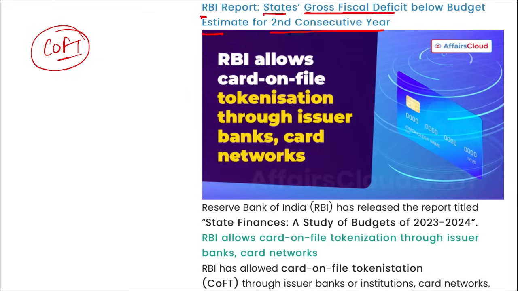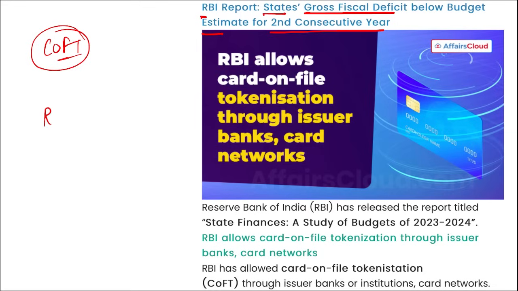This will provide basically cardholders a facility to tokenize their cards for multiple e-commerce sites through a single process. I repeat, this COFT, that is card on file tokenization, this will provide cardholders, right, a facility to tokenize their cards for multiple merchant e-commerce sites through a single process. Also, earlier RBI has announced to extend this tokenization service to issuer banks and financial institutions.